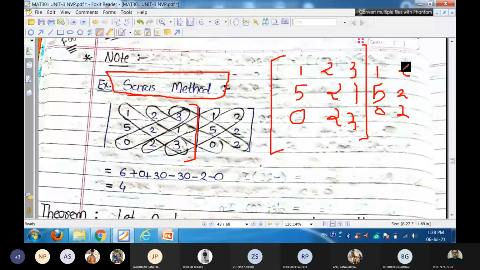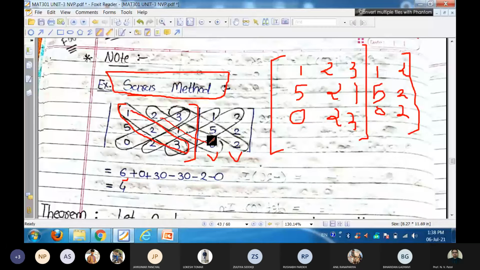Now the addition of the main diagonal element products, and subtraction of the products of the off-diagonal elements. Take the main diagonal elements 1 2 3, and their product is 6. Then 2 1 0, that product is 0, but we take it in the addition sense.